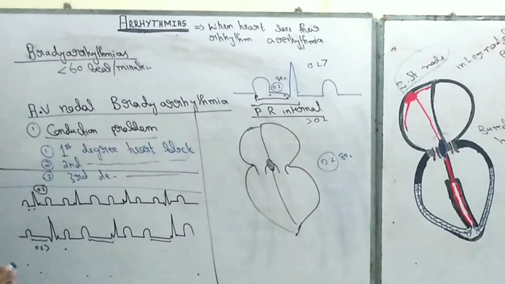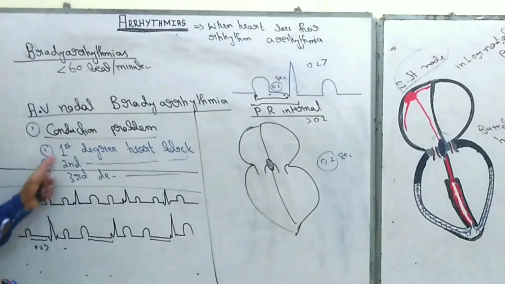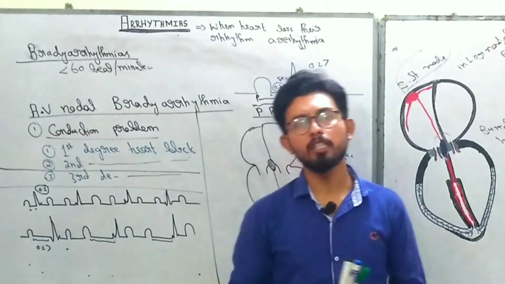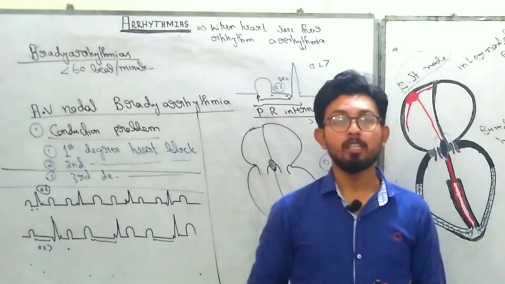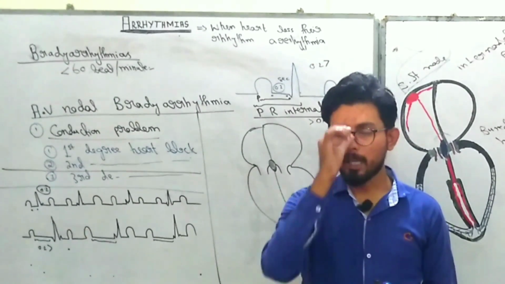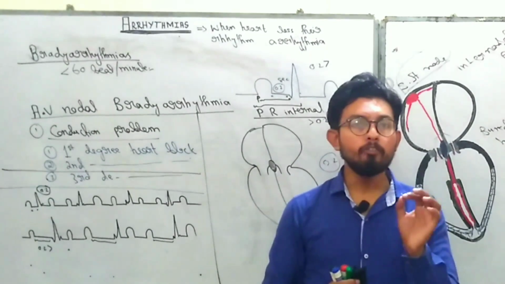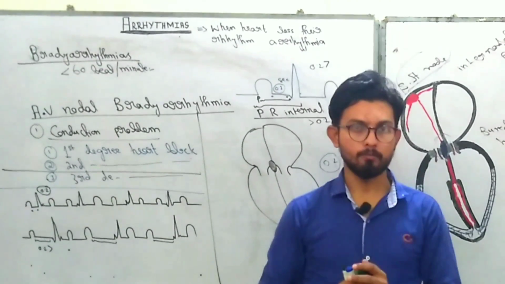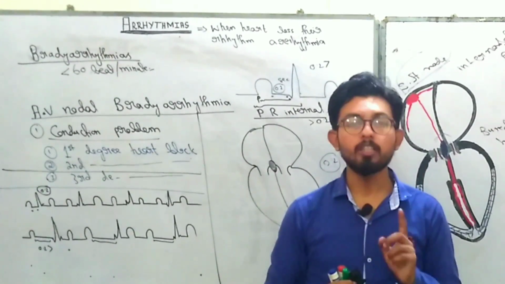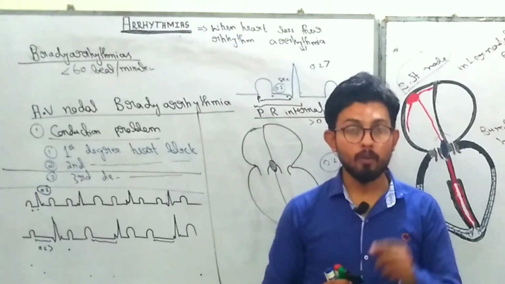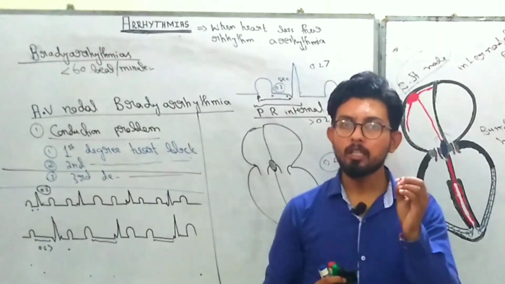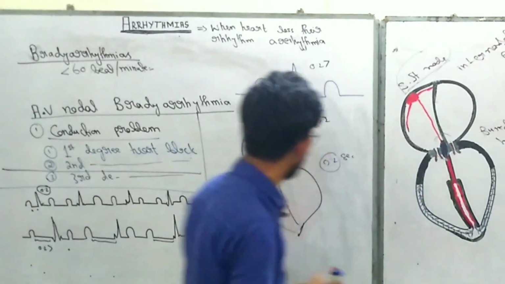And what are the reasons that cause first degree heart block? The first one, increased vagal tone. The second one is beta blockers. Third one is calcium channel blockers, digitalis toxicity, or myocardial infarction. And the MCQ's point is that when there is inferior wall myocardial infarction, the case is suspected to have a problem in the AV node. When there is inferior wall myocardial infarction, the first important pathological finding is AV nodal dysfunction, right?